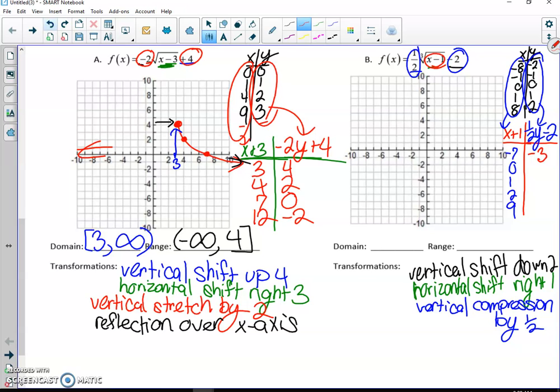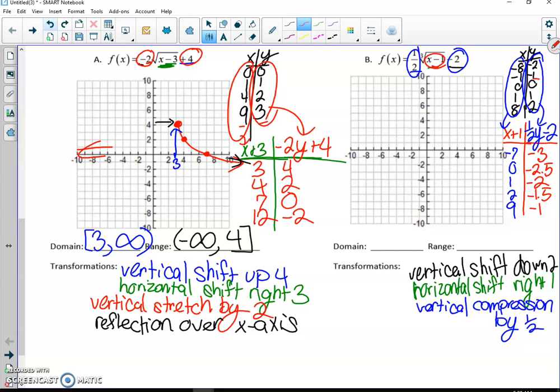Okay, -1, if we plug that in, -1 times 1/2 is -1/2, minus 2 is -2.5. 0, if we plug that in, 0 times 1/2 is 0, minus 2 is -2. If we plug in a 1, that's 1/2 times 1, that's 1/2, minus 2 is -1.5. And then last, 1/2 times 2 is 1, minus 2 is -1. Okay, so those ones were a little harder because we had that half there, but not so bad.